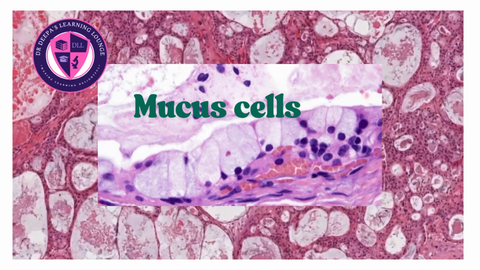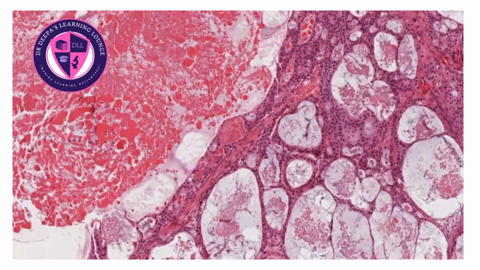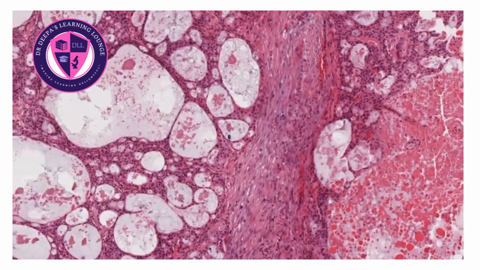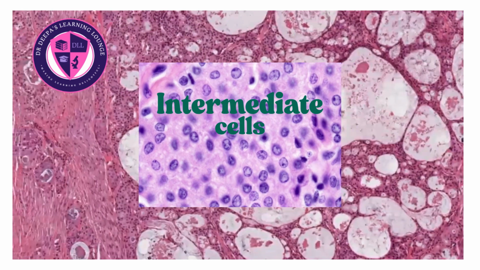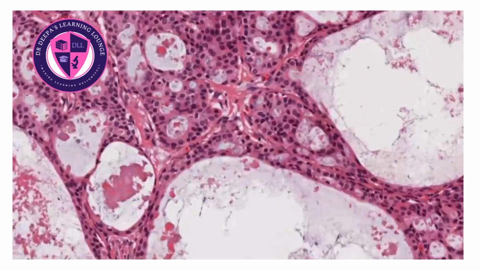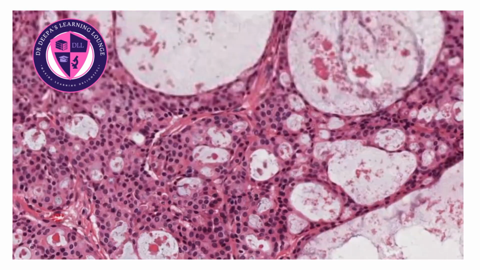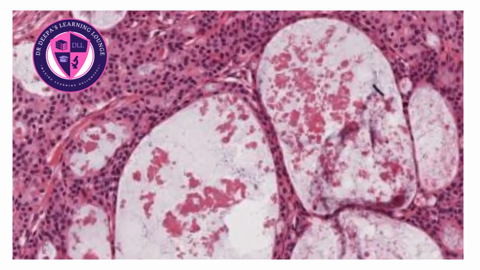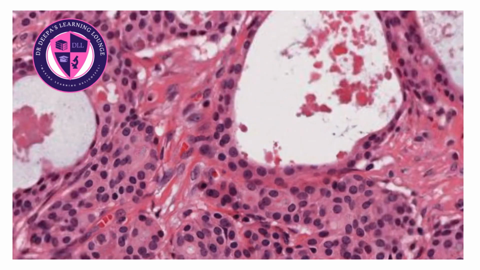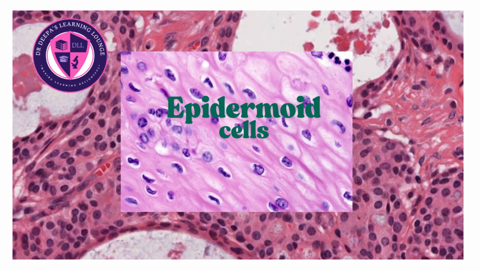The architecture varies according to the tumor grade. The low grade tumors are predominantly cystic, rich in mucus cells, and display minimal atypia with few mitoses. These tumors generally have an excellent prognosis, like the one that I'm showing you. The intermediate grade tumors show a combination of solid and cystic areas with an increased proportion of intermediate cells. The high grade tumors, on the other hand, are predominantly solid and are composed mainly of epidermoid and intermediate cells.